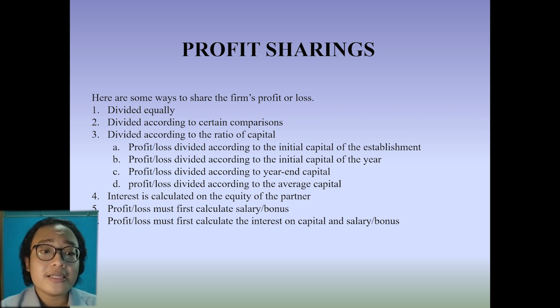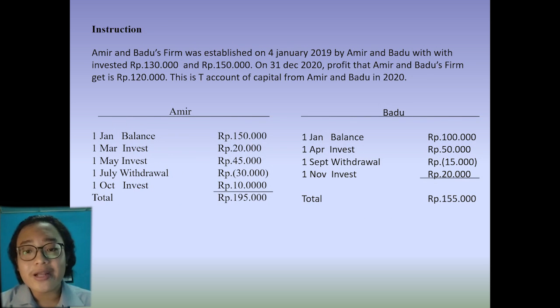Fourth, interest is calculated on the equity of the partner. And fifth, profit or loss must first calculate salary or bonus. And the last, profit or loss must first calculate the interest on capital and salary bonus. So there are the instructions that I made. From the instructions we can understand how to use the 6 methods that I had told you before, and from the methods we can calculate the profit sharings from the firm.